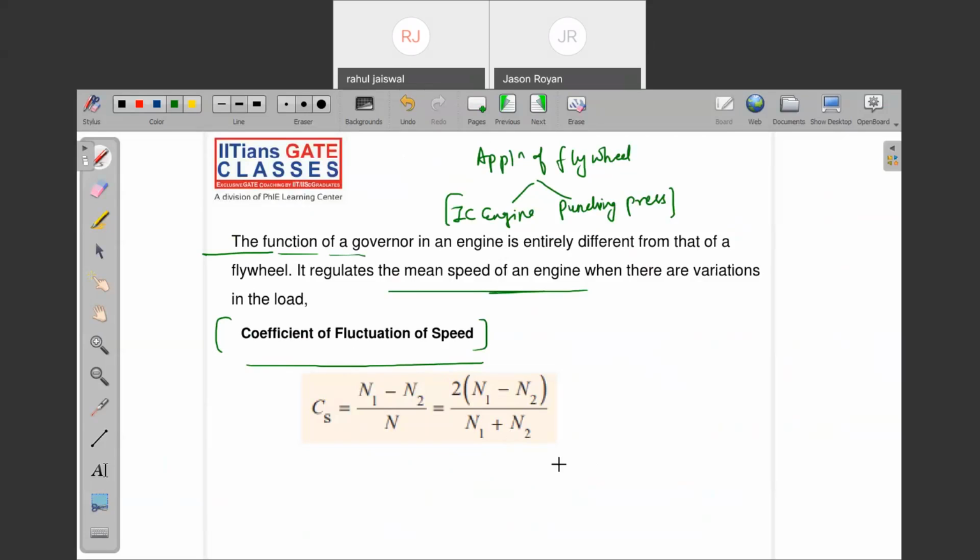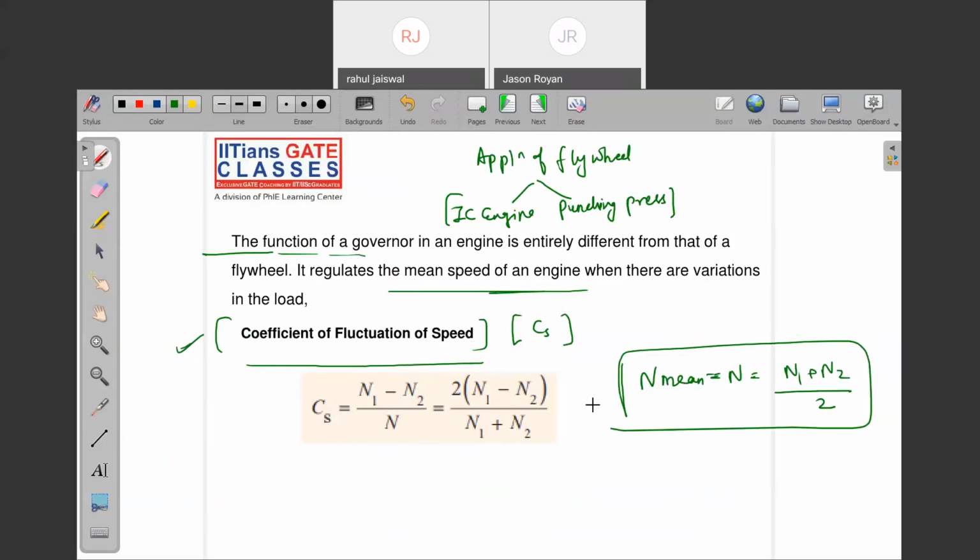In the flywheel chapter, we have one more important concept, Cs, the coefficient of fluctuation of speed. What is the formula? (N1 minus N2) by N. What is N? N we call the mean speed. Mean speed is nothing but (N1 plus N2) by 2. Is it clear? Okay.